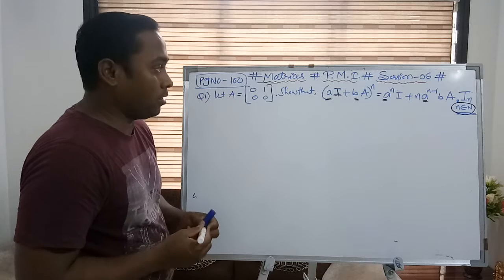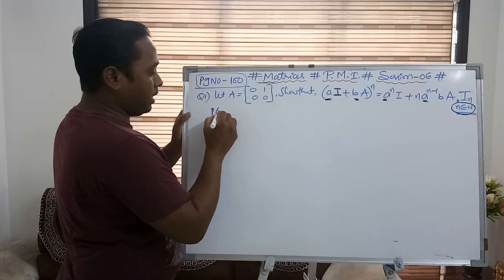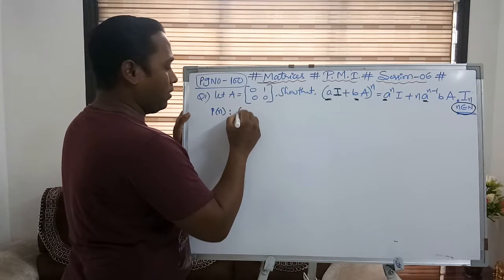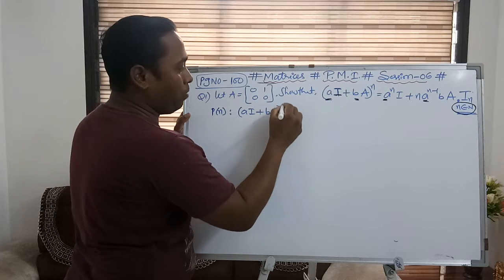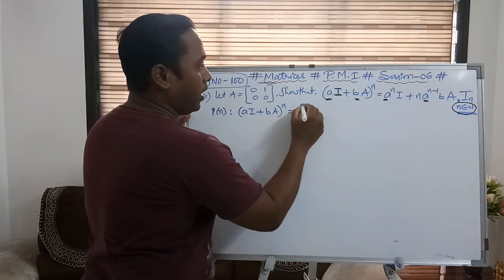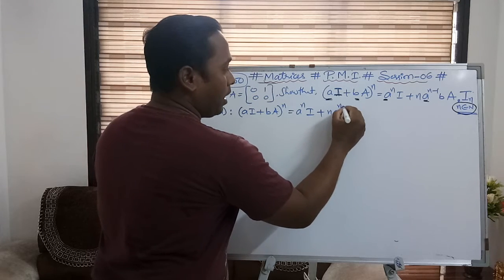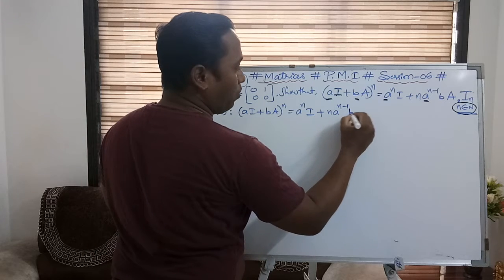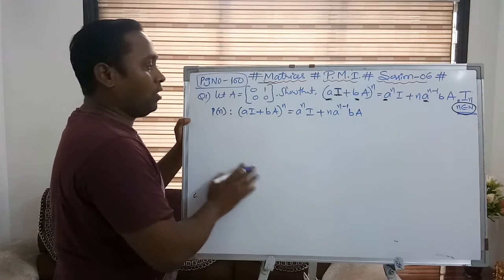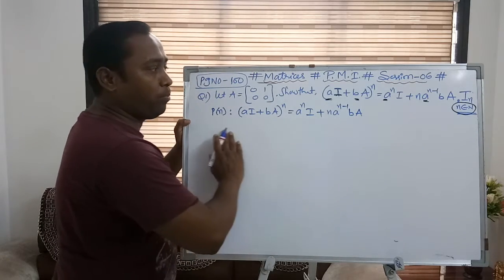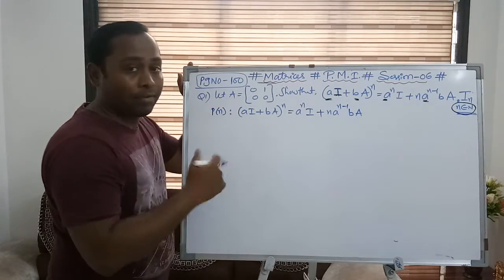Now let's take this result. Fine. So what is the P of n statement? P of n says (aI plus bA) whole to the power of n is equal to a to the power of n into I plus n into a power n minus 1 into b into A, right? This is the statement. Now I'm not explaining the P of 1 statement. I understood that you will be able to do that, to save our time.